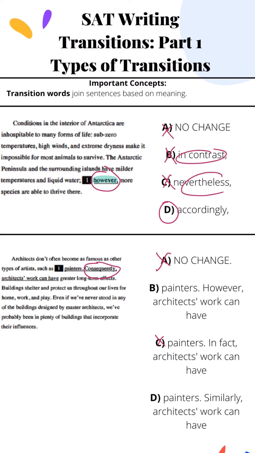D uses the word similarly, but like we said before, we need a contradictor transition word, and similarly is a continuer word. So that leaves us with B as our correct answer, and it's the only choice containing a contradictor transition word.